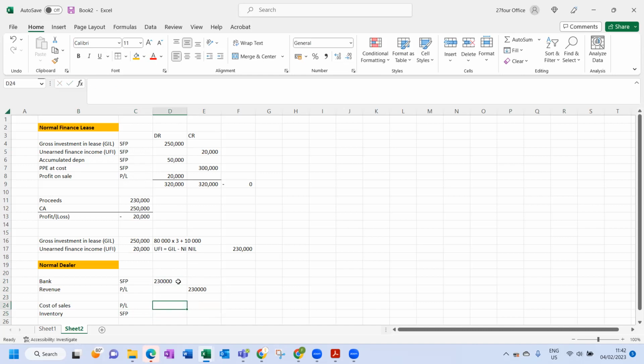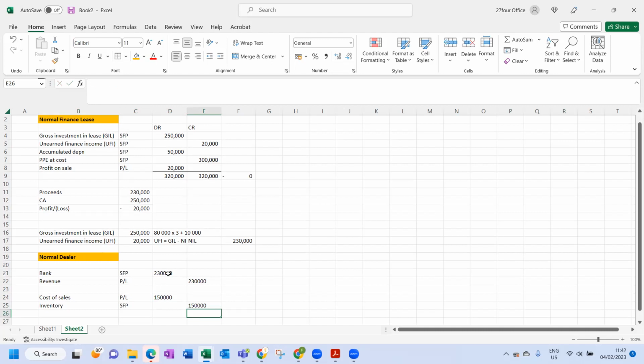Whatever the cost is, let's say 150. That is basically what would happen, and that's it. So in this scenario, we're going to combine the two.